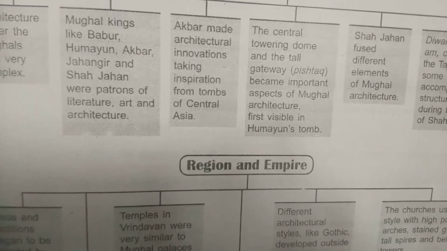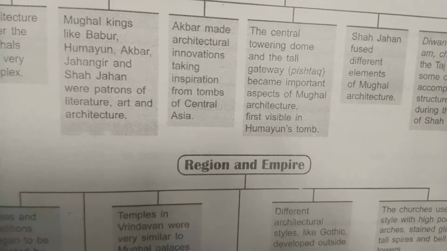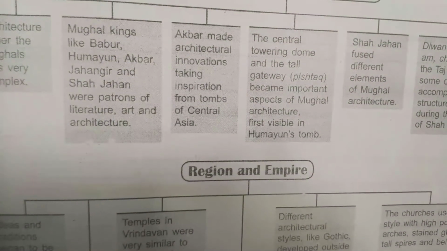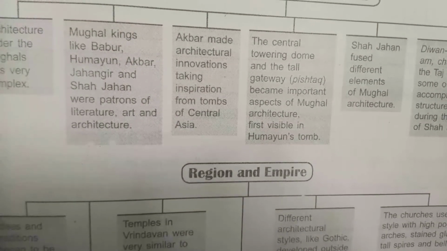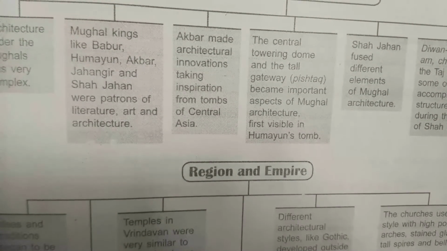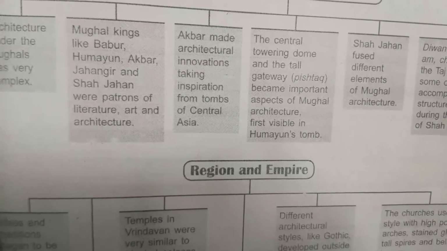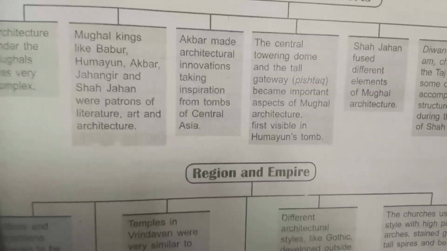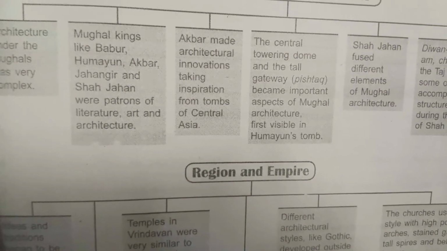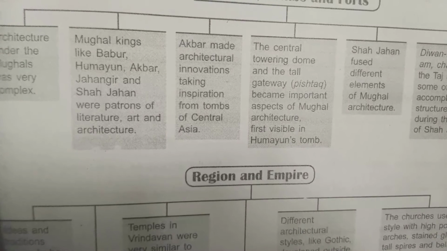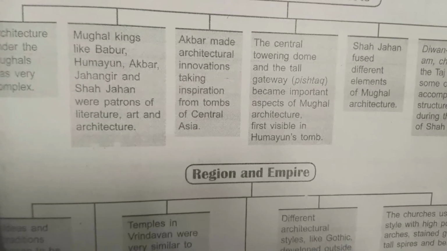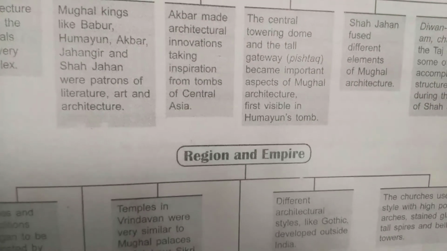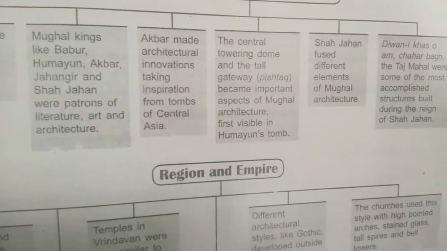The central towering dome and the tall gateway, that is Pishtaq, became important aspects of Mughal architecture, first visible in the Humayun tomb. Later on, you can see this kind of tall gateway, which in Urdu is known as Pishtaq. You can see it at the entrance of the Taj Mahal also, the high semicircular gateway. So first it was built in Humayun's tomb, you can see over there.